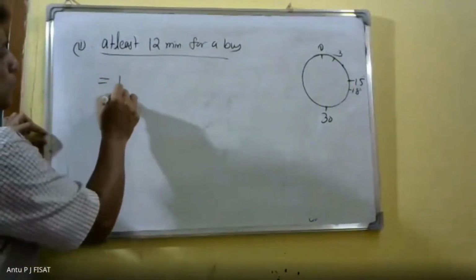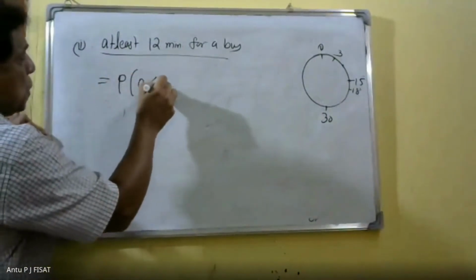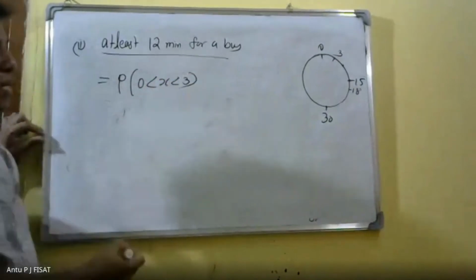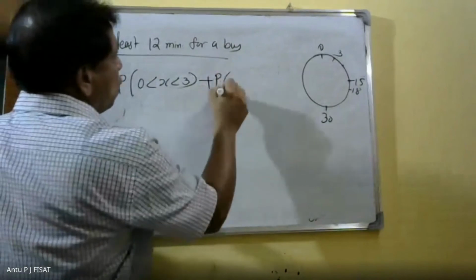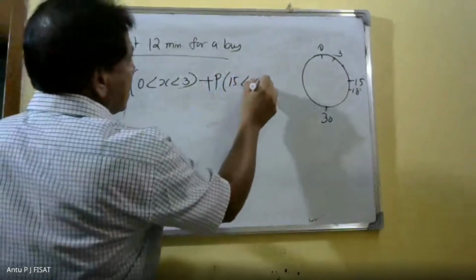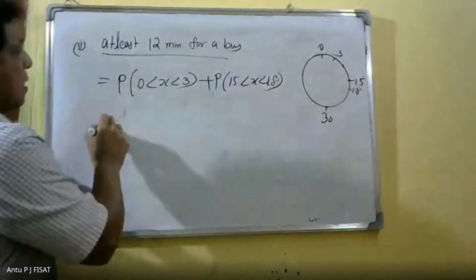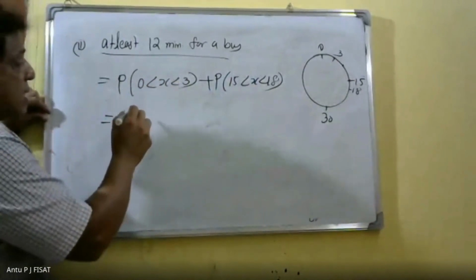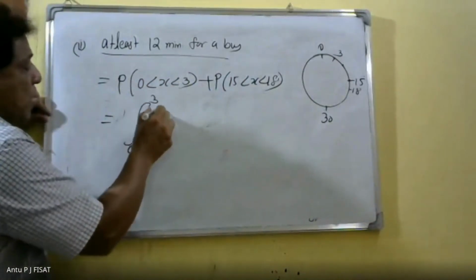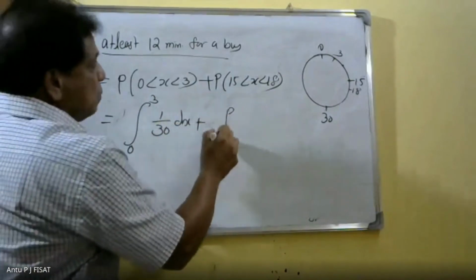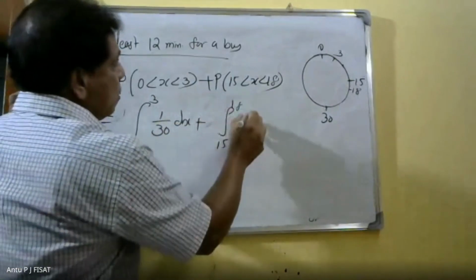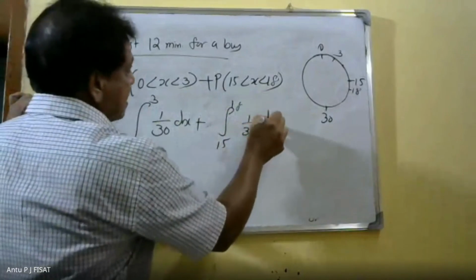Therefore, our probability will be the probability of 0 less than x less than 3, the first probability. The second probability is the probability of 15 less than x less than 18. Then the probability of 0 less than x less than 3 is the integral from 0 to 3 of 1 by 30 dx, plus the integral from 15 to 18 of 1 by 30 dx.